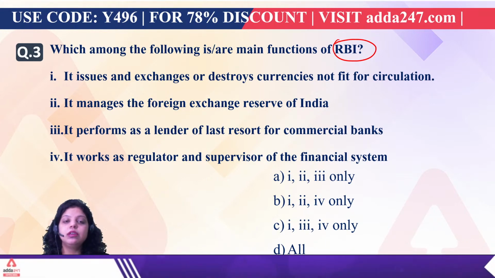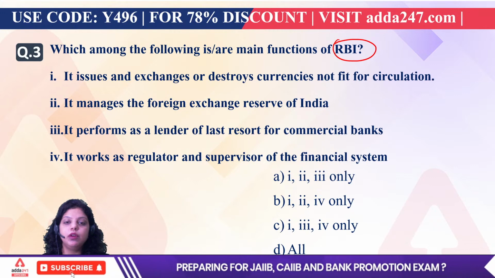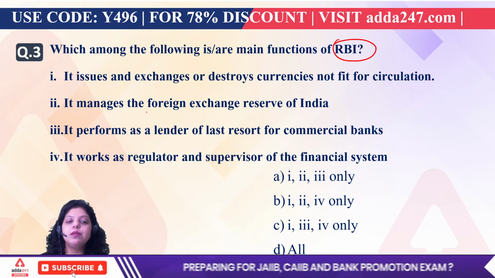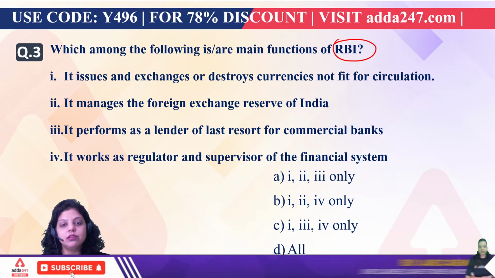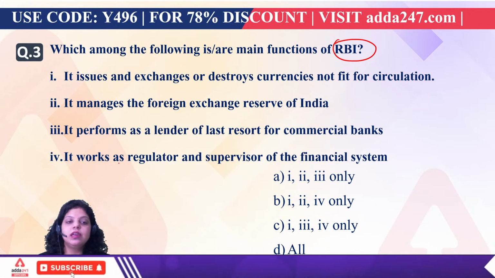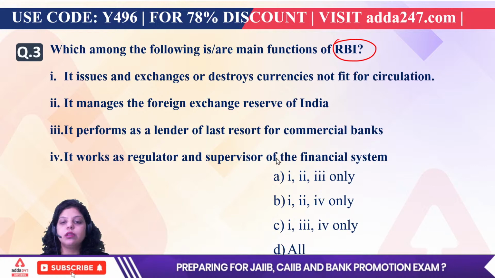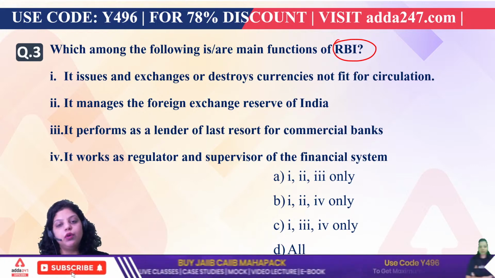First is saying it issues and exchanges or destroys currencies not fit for circulation. Second is saying it manages the foreign exchange reserve of India. Third is saying it performs as a lender of last resort for commercial banks. Fourth is saying it works as a regulator and supervisor of the financial system. So which of the following will be correct?